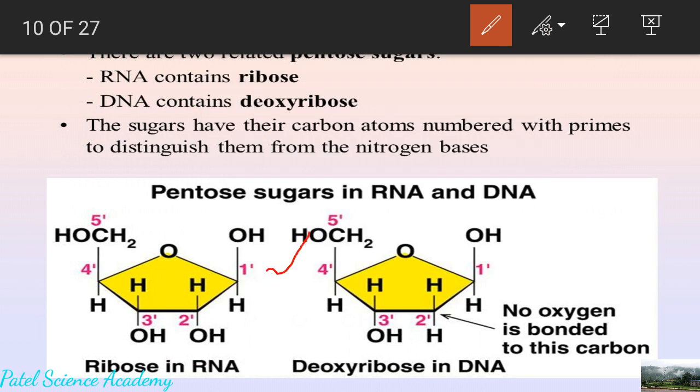This is carbon number 1 at this corner. At this corner, this is carbon number 2. At this corner, carbon number 3. At this corner, carbon number 4. And linked to this number 4 carbon, there is the 5th carbon. So likewise, 5 carbons are there in the ribose sugar, C5.